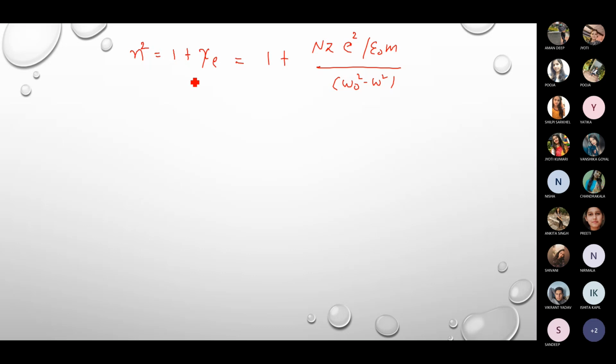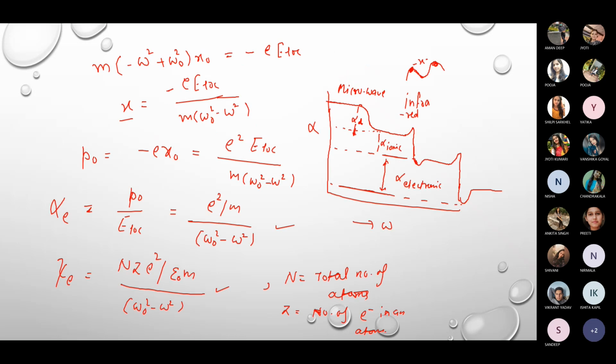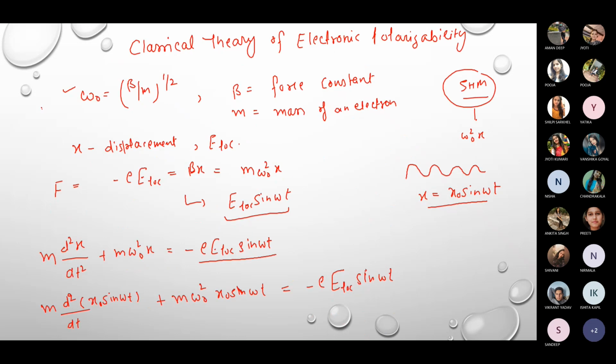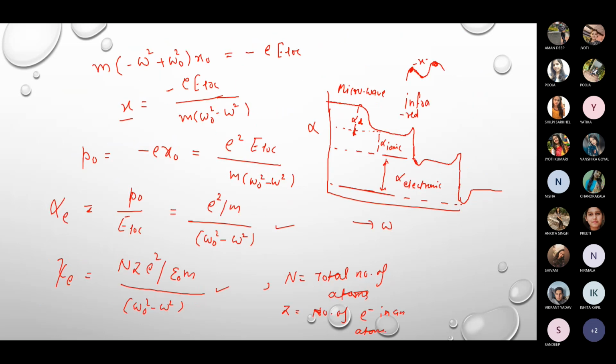Okay, so it shows a dispersion at the resonance frequency omega is equal to omega naught, and this relation is called the dispersion relation. Okay, so this is all about the electronic polarizability, the classical theory of electronic polarizability.